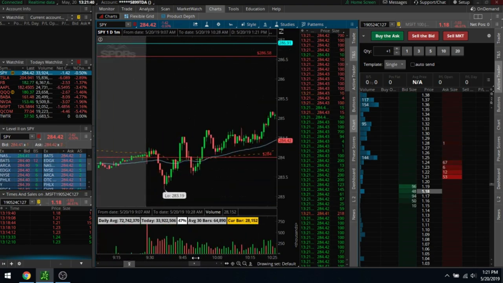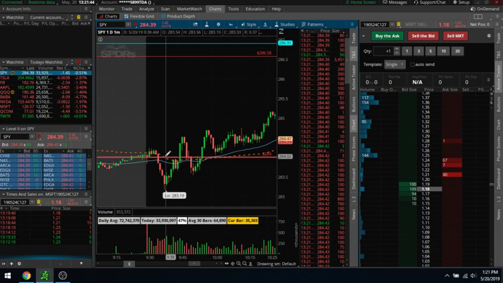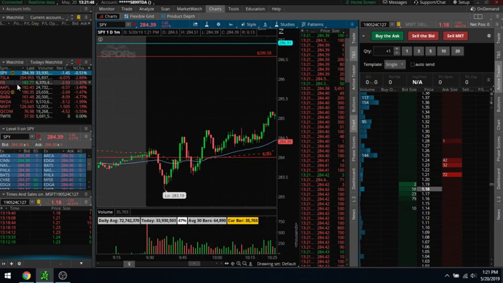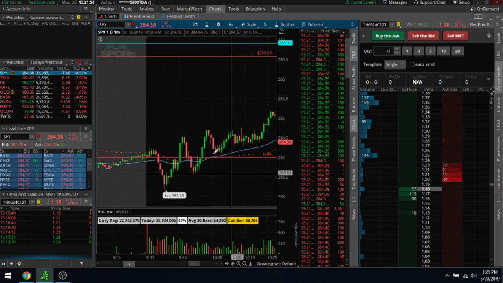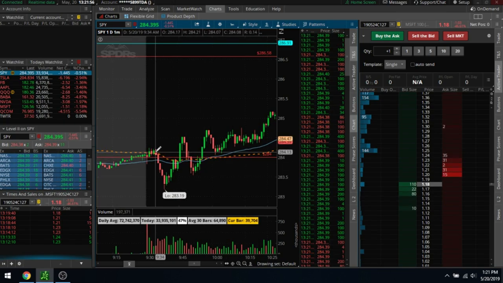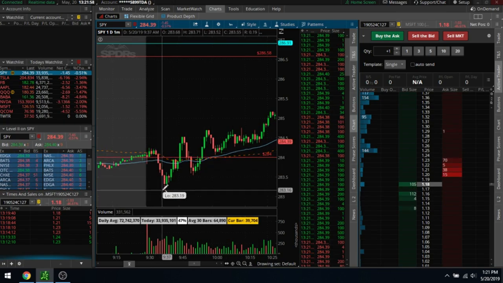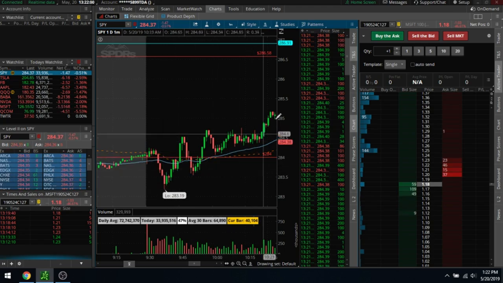Okay, I mean that's hard because I'm only trading on one screen, but I usually write down in the morning whatever the SPY VWAP is, and I put a line in this morning right at roughly 284, and I want to see the SPY above the VWAP if I'm trading above the VWAP strategy, or if I'm trading below the VWAP like a put, then I want to see it doing the same. I don't want to be buying a call as the SPY is tanking, right, or buying a put as the SPY is running above the VWAP, right?